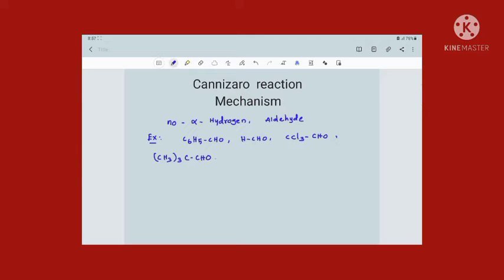Like aldol condensation, Cannizzaro reaction is also carried out in presence of alkali. Here we use either aqueous or alcoholic alkali. So this reaction occurs in presence of either aqueous alkali, or alcoholic alkali can also be used.